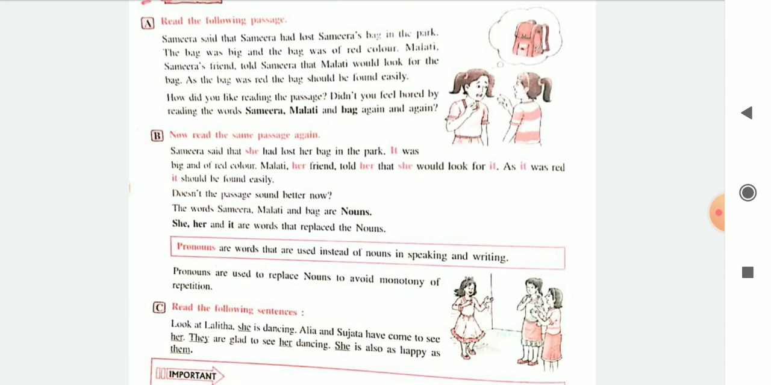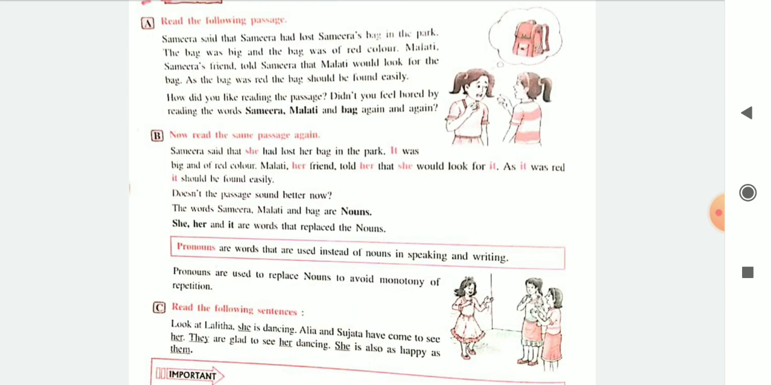Instead of the names of a person, we use him or her. Instead of a thing, we say it was. My book was here. It was gone the next day. Instead of the book, I've used the word it. Why? It is a non-living thing. So, here the basic idea of pronouns is understood.